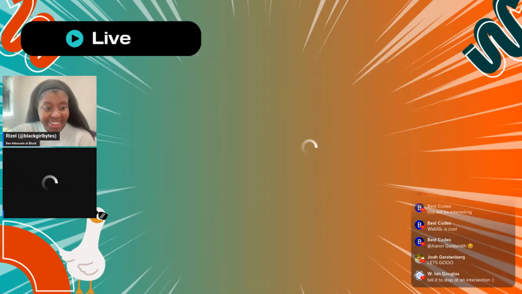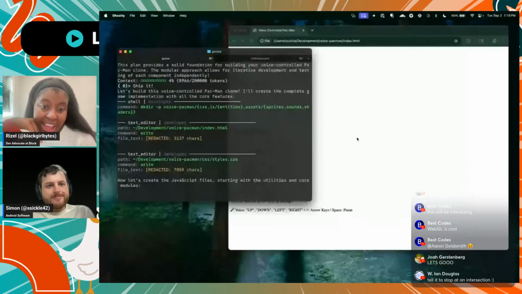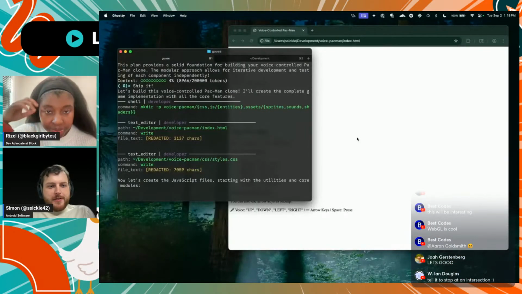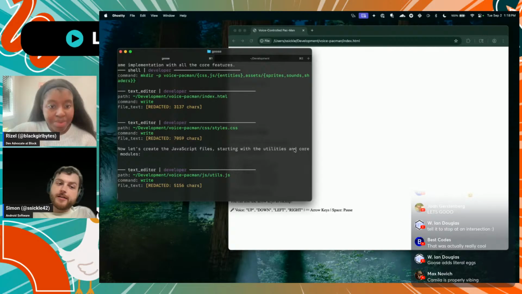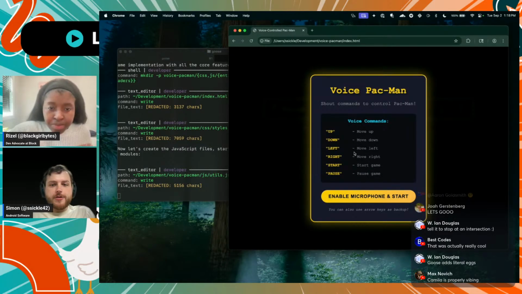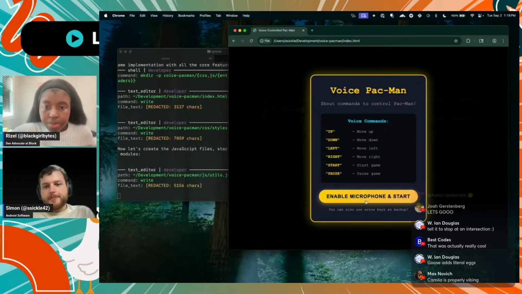Cool, all right. Hey, we're back. So we're running into one of the classic downfalls of Opus, and that is it's slow. It's doing a great job writing commands and iterating, but it's slow.